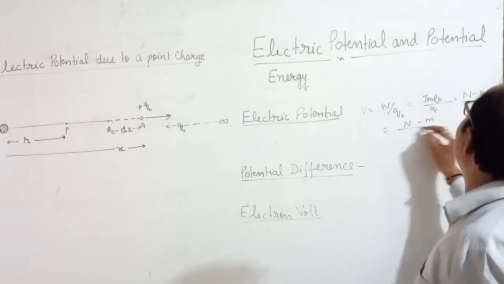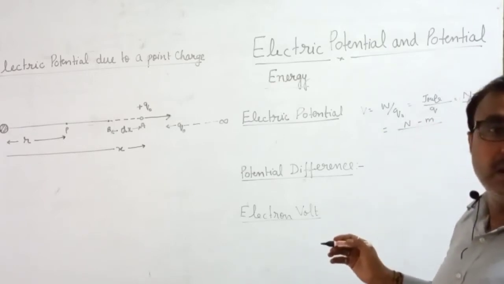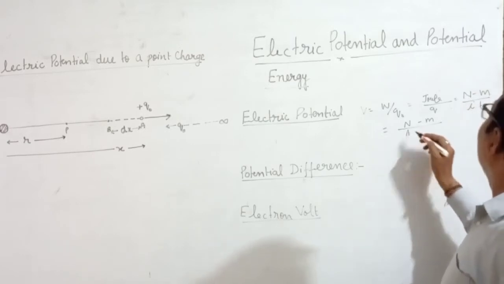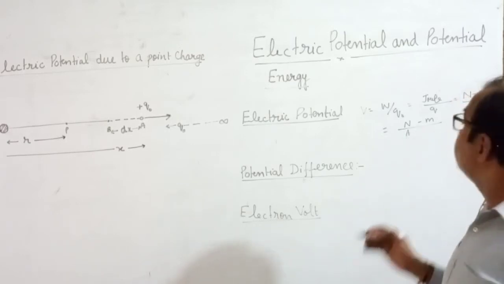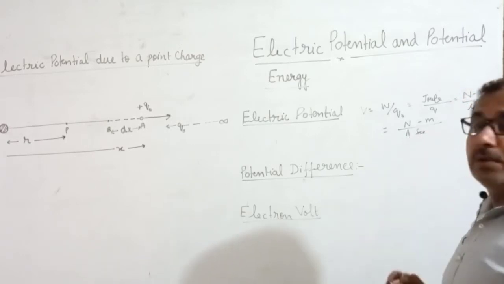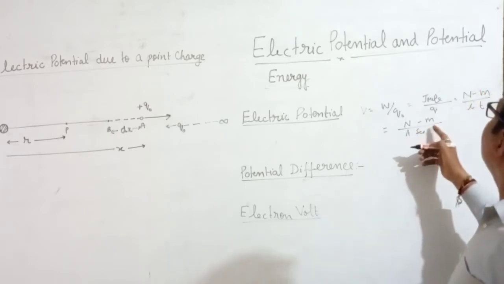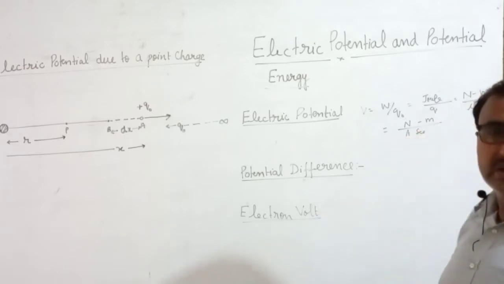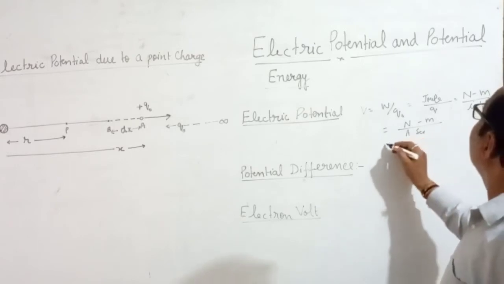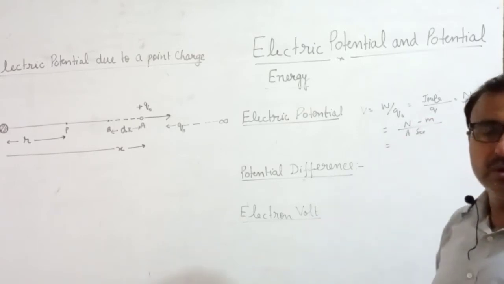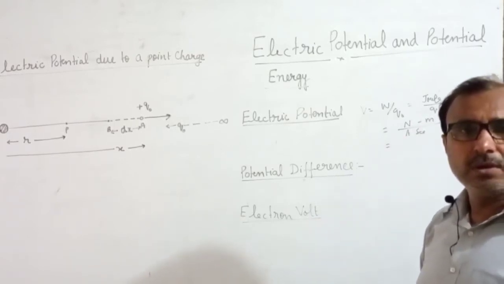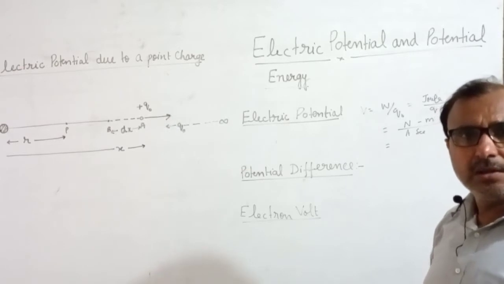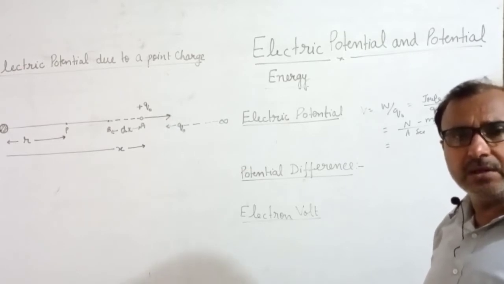What is the unit of current? Ampere. And what is the unit of time? Second. So Newton meter over ampere second. What is the dimensional formula for force? Can you recall that? I think most of you forget that.